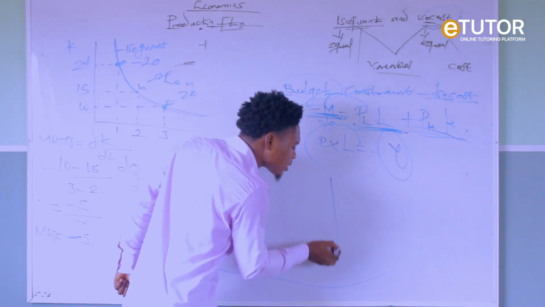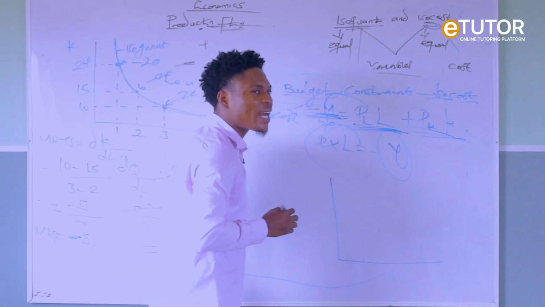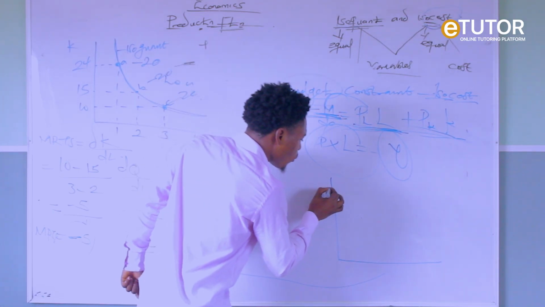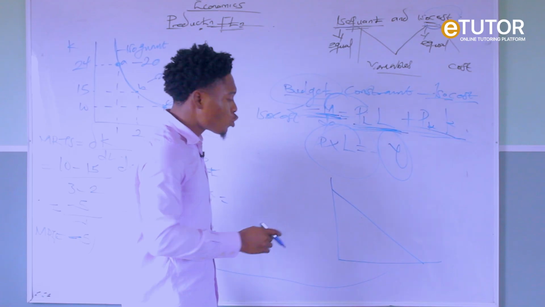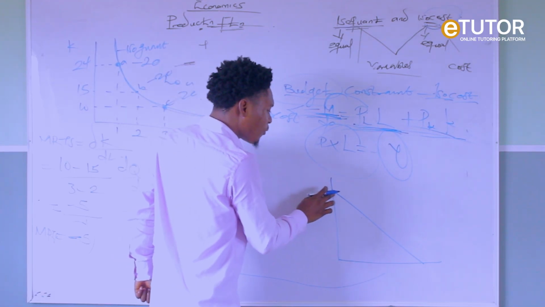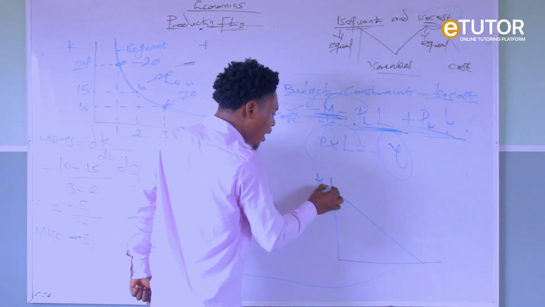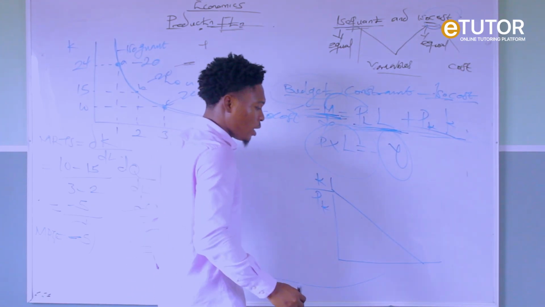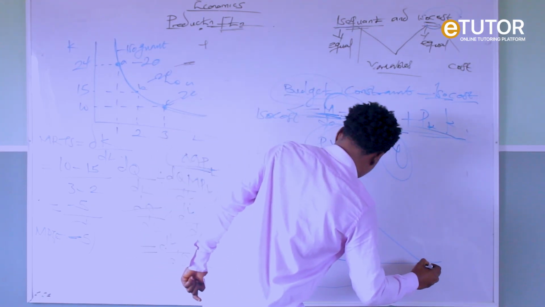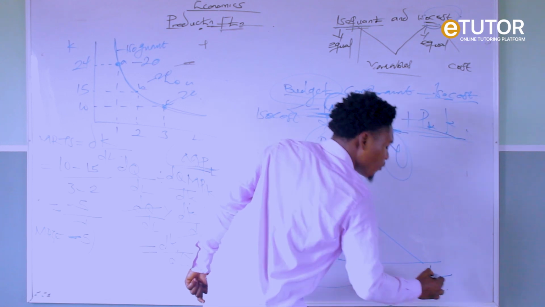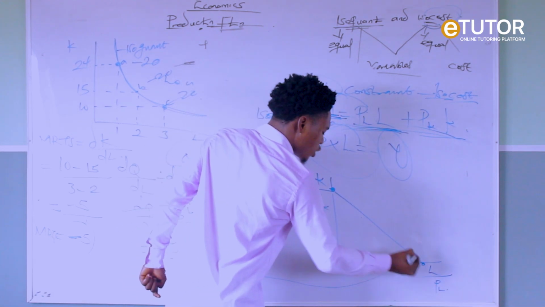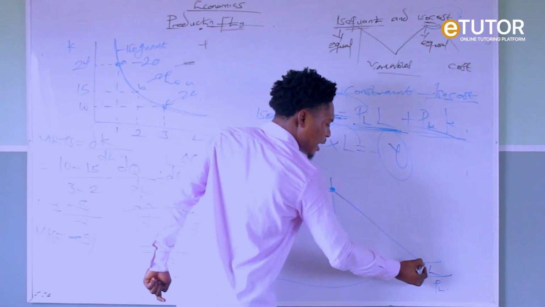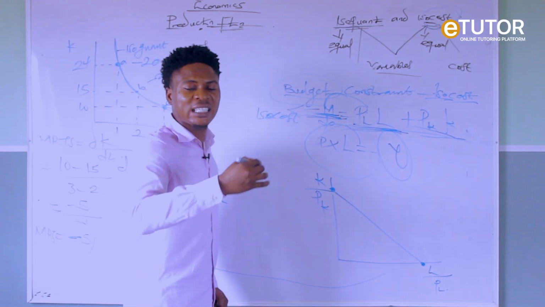And our isocost curve is represented using a straight linear curve. When we have something like this, it is our isocost. So here we have K over price of K. Here we have N over what? Price of N. So it simply means when it touches the y-axis and the x-axis, there is an intercept.